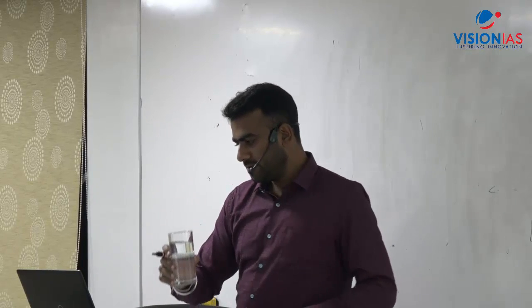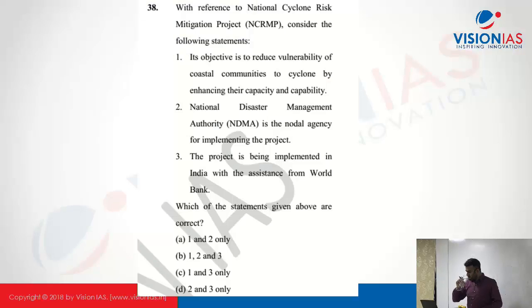Question number 38. National Cyclone Risk Mitigation Project. This is implemented by NDMA. Okay, NDMA comes under which ministry? Ministry of Home Affairs. Basically, it wants to reduce the vulnerability of coastal states towards the cyclones. It is being implemented in 13 states and union territories. Okay, it is the program of Government of India.